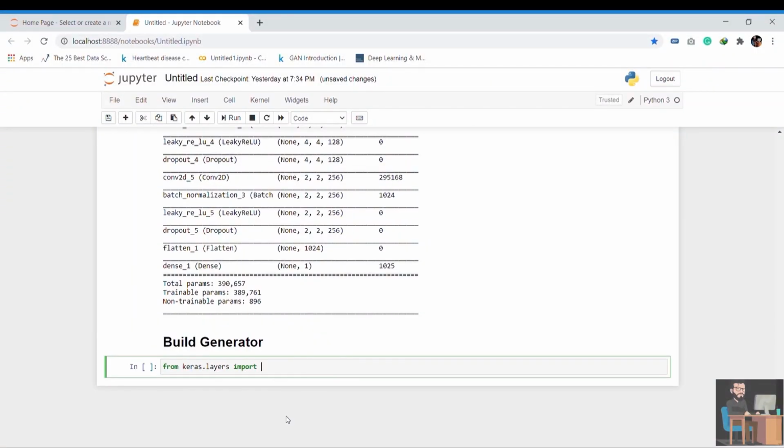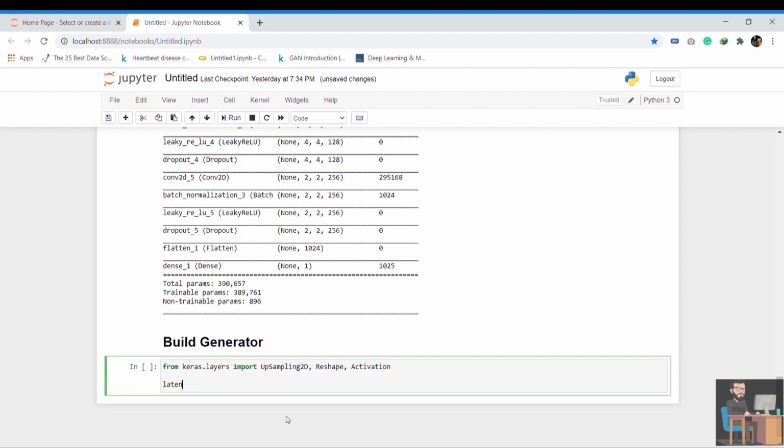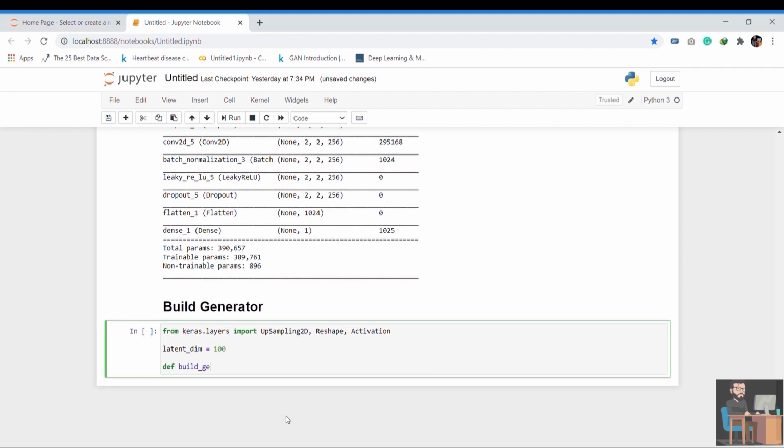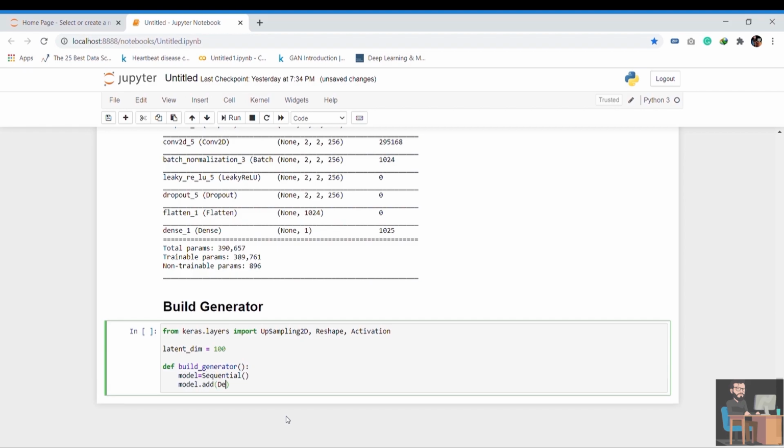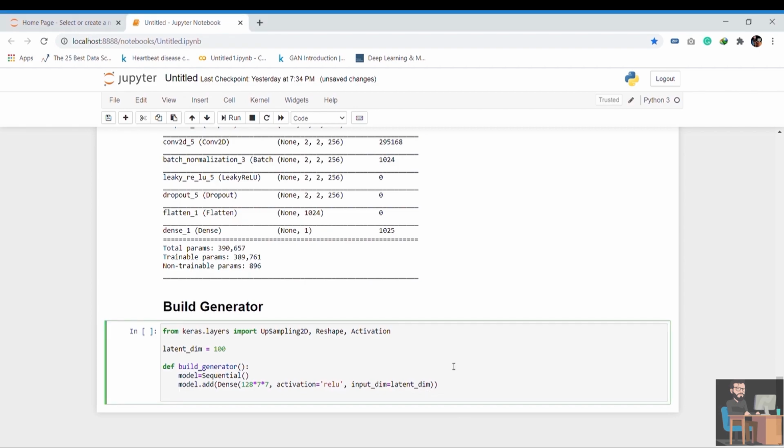Import UpSampling2D for the upsampling layer, Reshape for converting a one-dimensional vector to a matrix, and Activation for assigning an activation function. Define the dimension of noise and start making the model. Use a Sequential stack of layers and make a dense layer with this unit so that we can convert to 7 by 7 128 feature vectors. Use ReLU as the activation function, taking the latent dimension to generate noise.